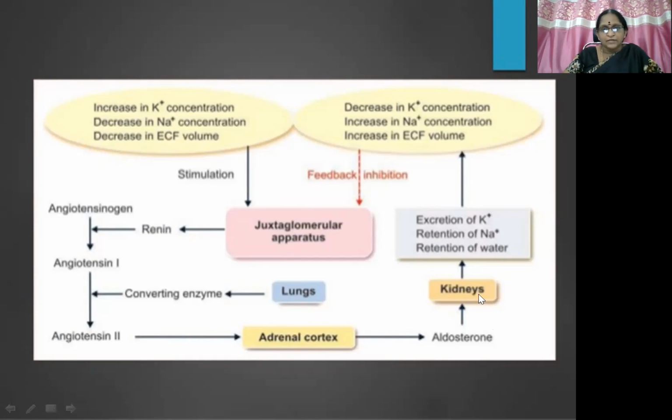So there are actions on the kidneys. So there is a possibility of retention of sodium, excretion of potassium, and retention of water. Because of which the net result is a decrease in potassium concentration, an increase in sodium concentration, and an increase in ECF volume. So this is opposite to this. So this is going to give the feedback effect on the RAS system, that is the juxtaglomerular apparatus.